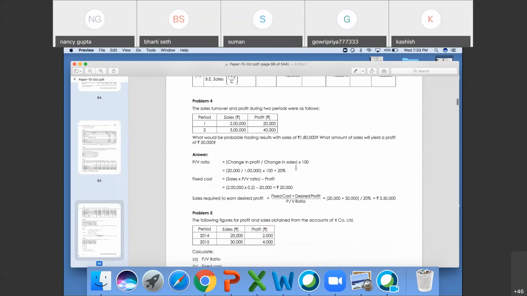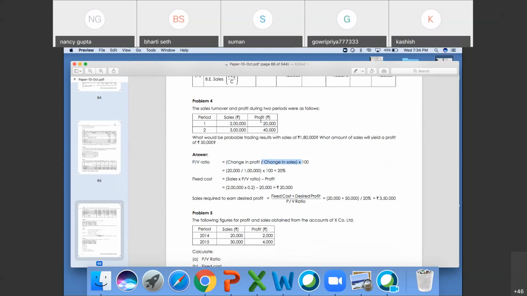Okay, fine, Ashu. We are moving towards the next, change in sales or change in profit. The other formula of PV ratio is change in profit upon change in sales into 100.